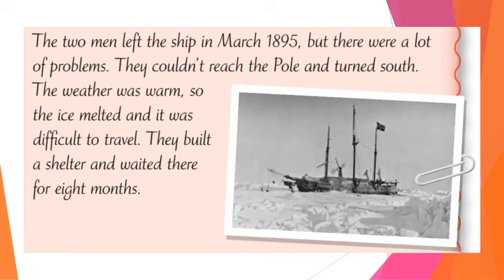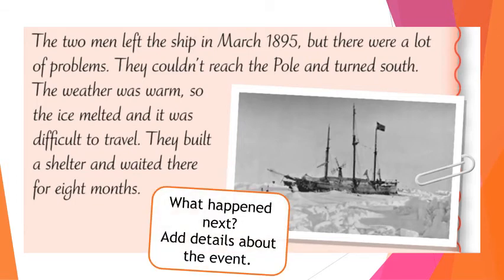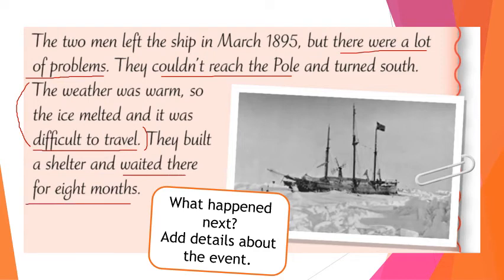Okay, what do we see in this paragraph? Here we see what happened next. We see that the writer added details about the event. So they talked about the problems that happened. They couldn't reach the pole. Again, they talk about the weather and how it made it difficult to travel. And then they explain they had to wait in the ice for 8 months.